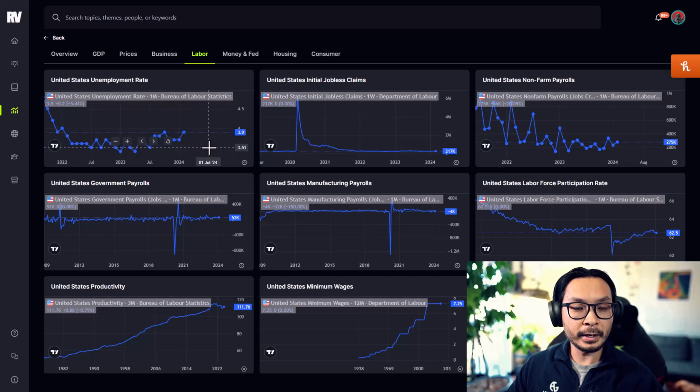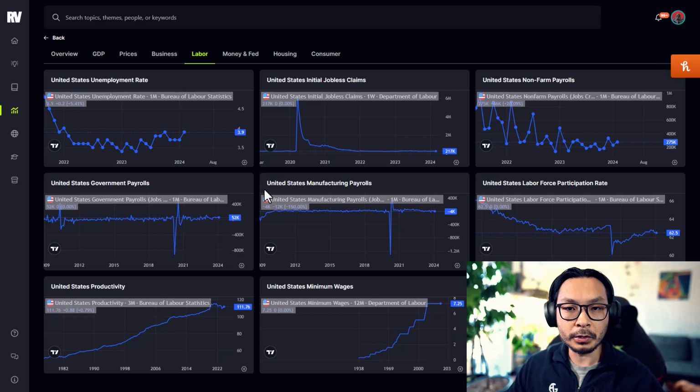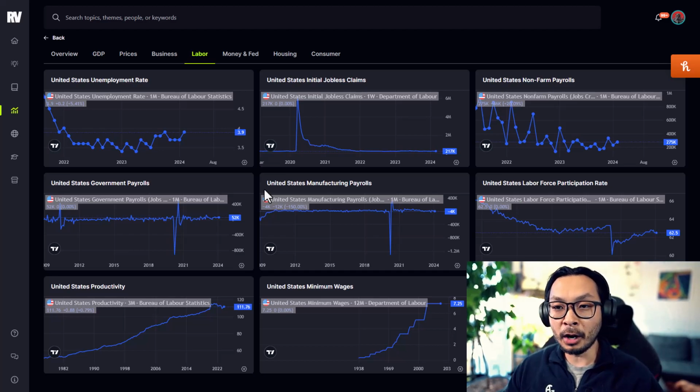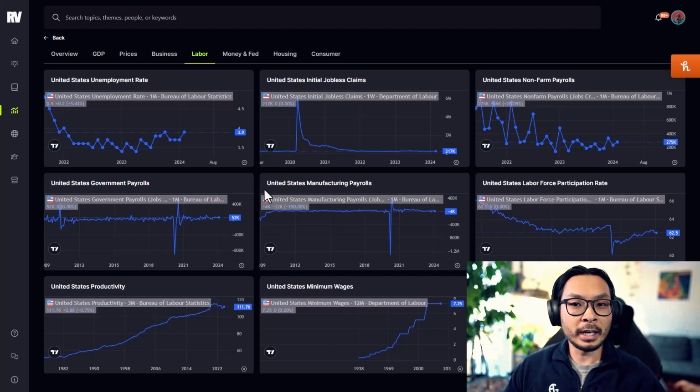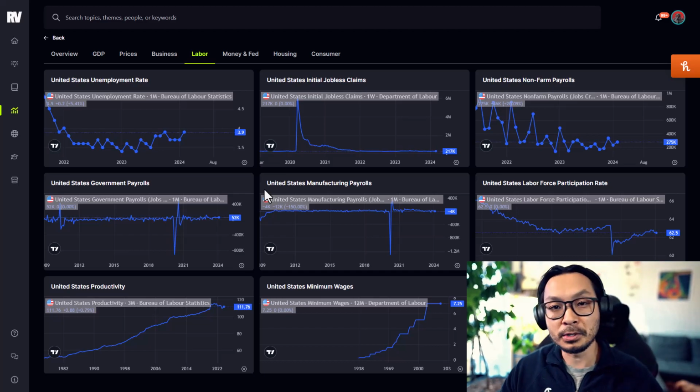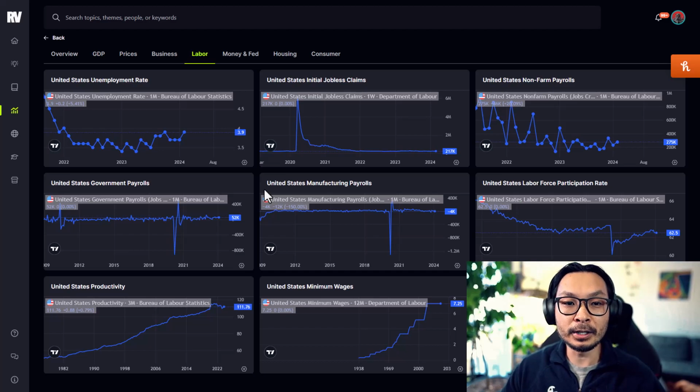And if we zoom in a little bit more, as you can see now, the data has actually been taken up, which is very unfortunate. The unemployment rate is going up and people are kind of losing their jobs and looking for unemployment. It doesn't always necessarily mean that they've lost their jobs. Some also have quit their jobs and just have found alternative ways of working. Like in the non-farm payrolls, we could have some people leaving corporate and their W-2 jobs and switching over to their own business and being an entrepreneur. And so that's why it's important to look at the trend and take some of these metrics with a grain of salt as well too.